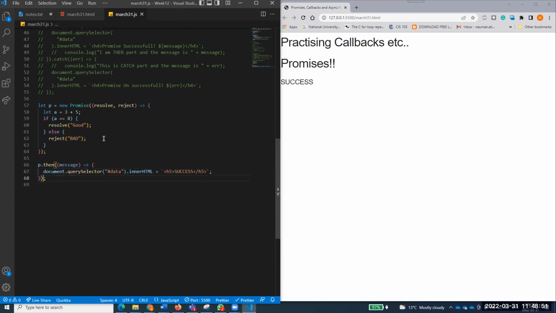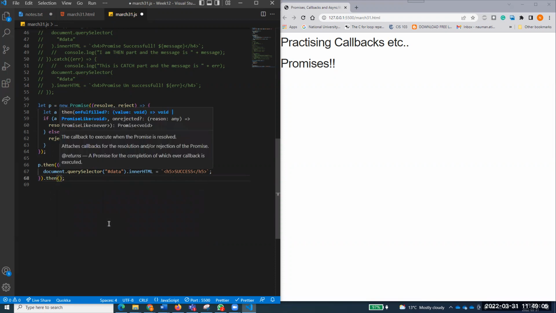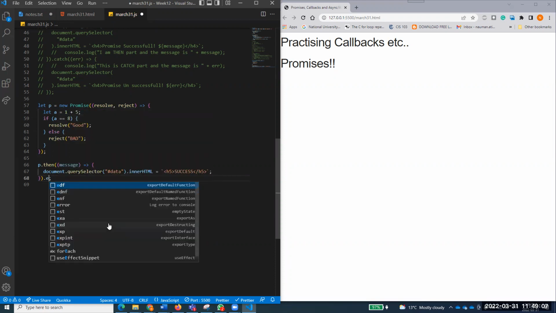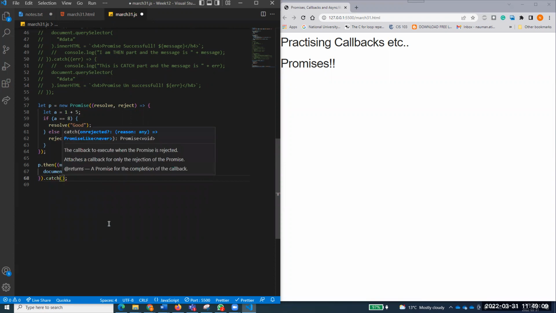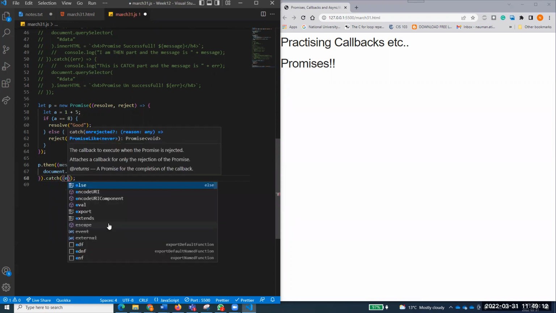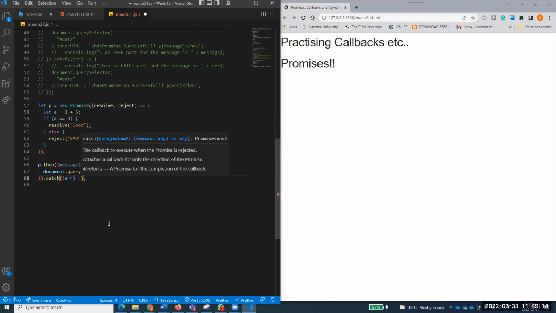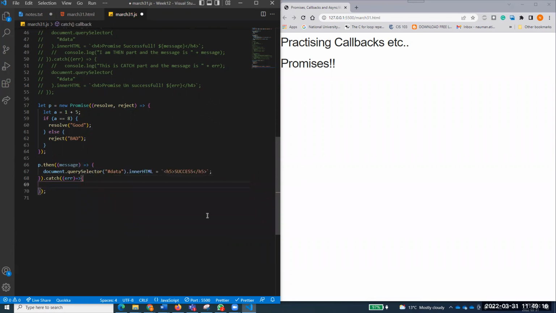And I need to catch that as well. For example, if a turned out to be a different value and I'm not catching that, I will be getting that error in the console. So I need to catch that one. After this, not then, sorry, come over here and use catch. The catch also has a callback function, and I'll just copy and paste this. I'm not pasting the message, by the way, don't worry. It's not always important to do that.